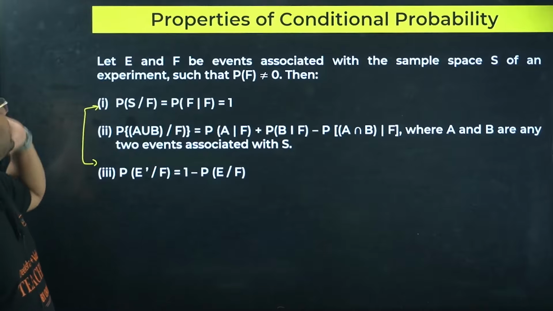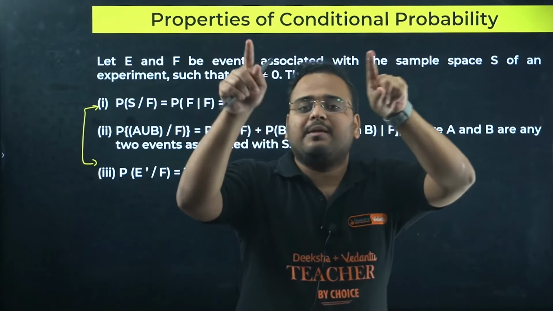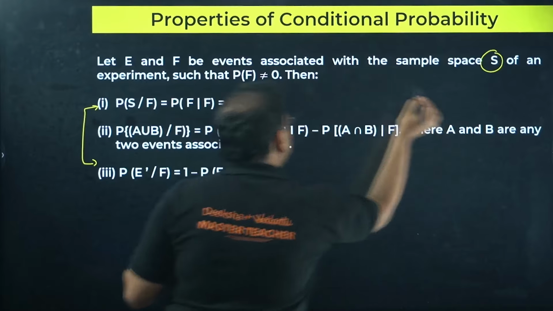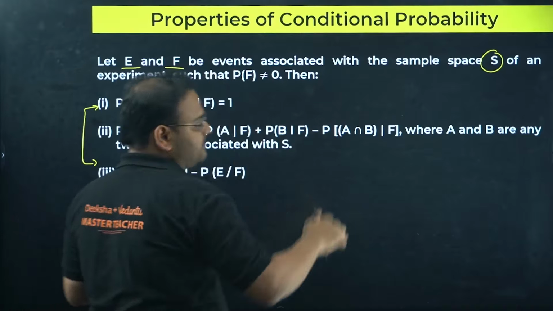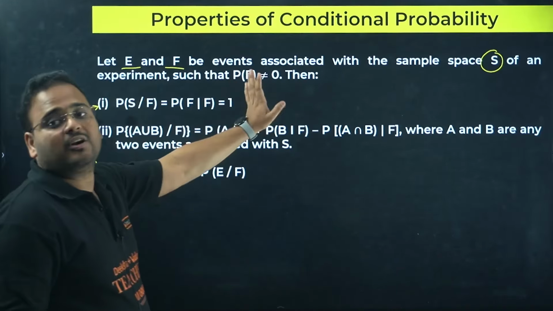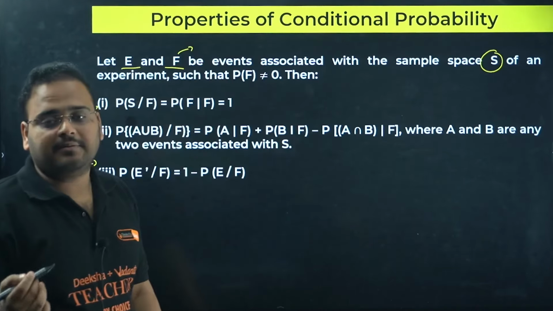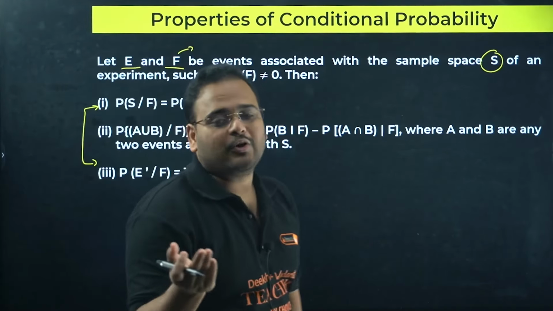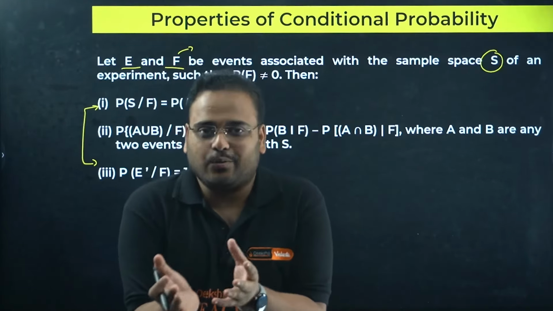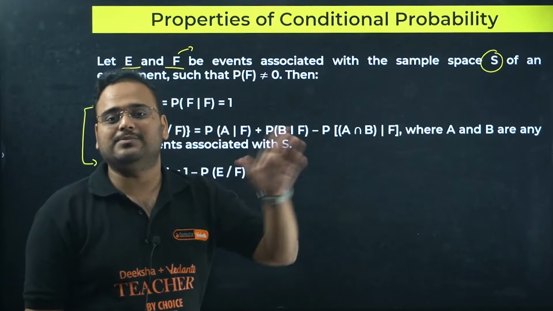Okay, let's read from here. Let E and F be events associated with the sample space S. What it means is the universe is S, and in the sample space S, events E and F are part of that. Got it? Then P(F) is not 0, basically it means F is not an impossible event. If P(F) is equal to 0, we can call F an impossible event. Probability of an event being 0 means it is an impossible event. So they're saying that it is not 0, meaning it is not an impossible event.